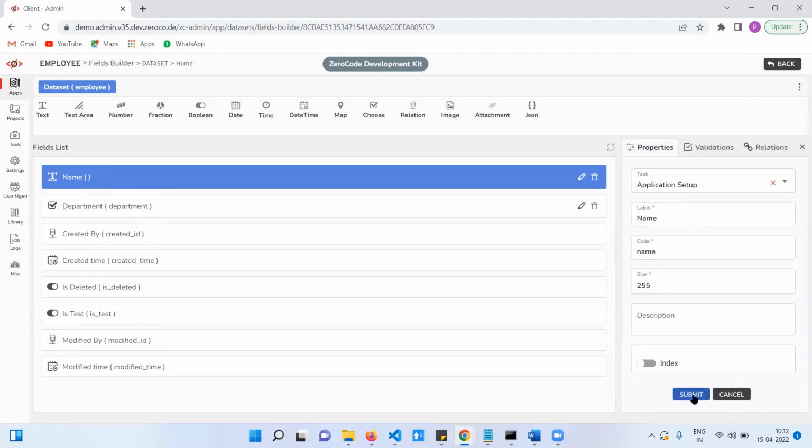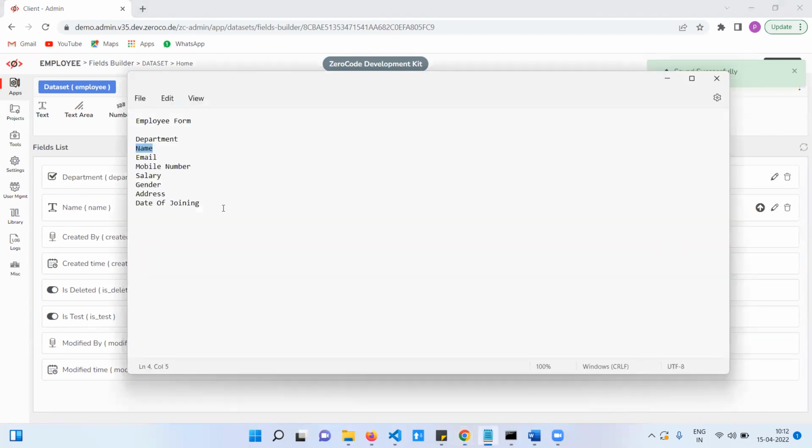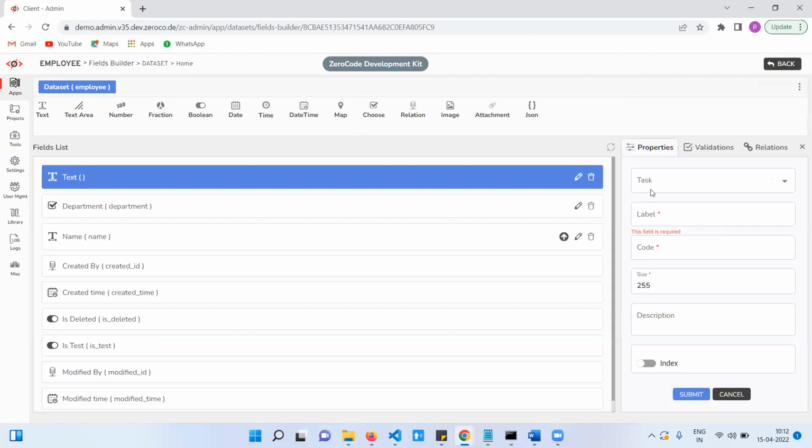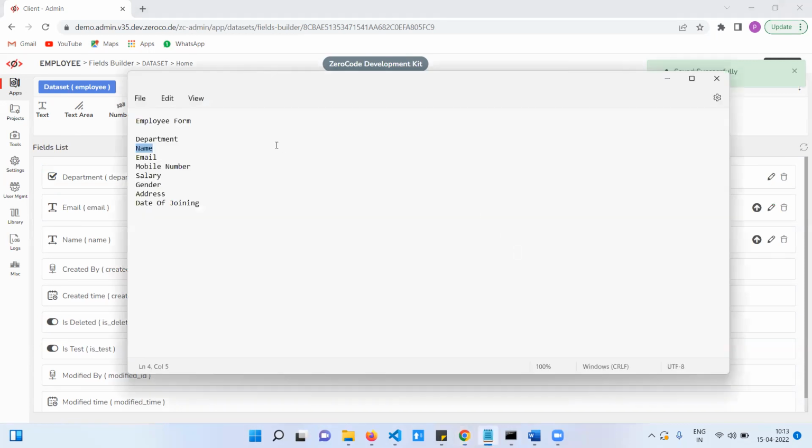Name. Done. Next, email. This is also a text field. Just create email. Email also created. Next, mobile number.